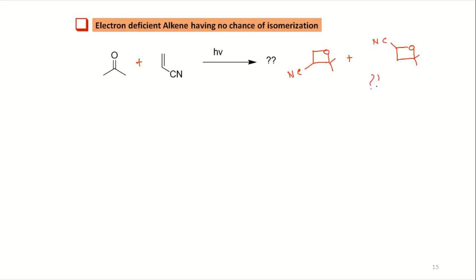So what is going to happen? Okay, this is the important question actually. And to be more specific, this particular problem gives rise to a single product, I am telling. So you have a chance of both, but you have the formation of a single product.